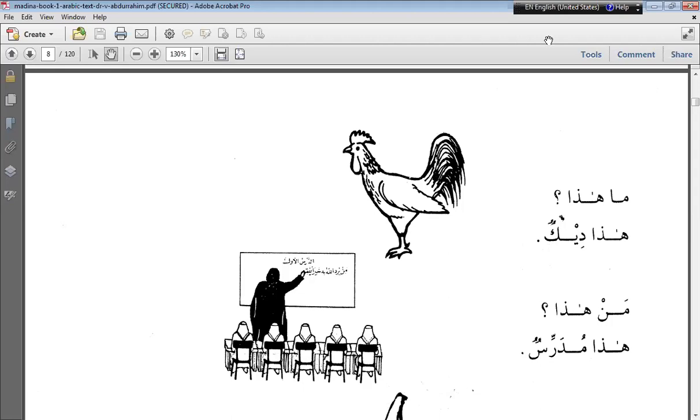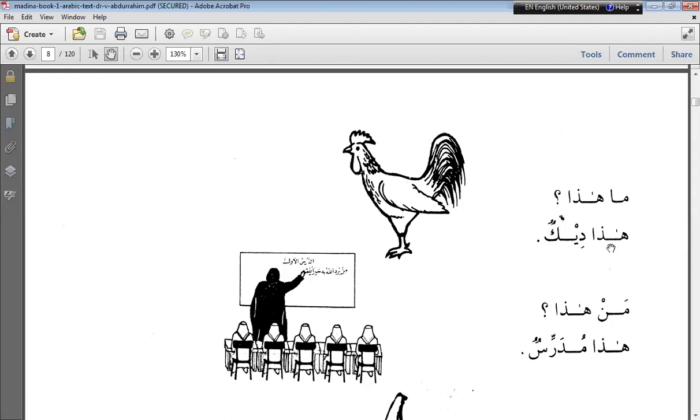Now, ma haza. Haza dikun. Haza is mubtada here and dikun is khabar. Now mubtada and khabar. In English we know that a sentence normally has a subject and predicate.